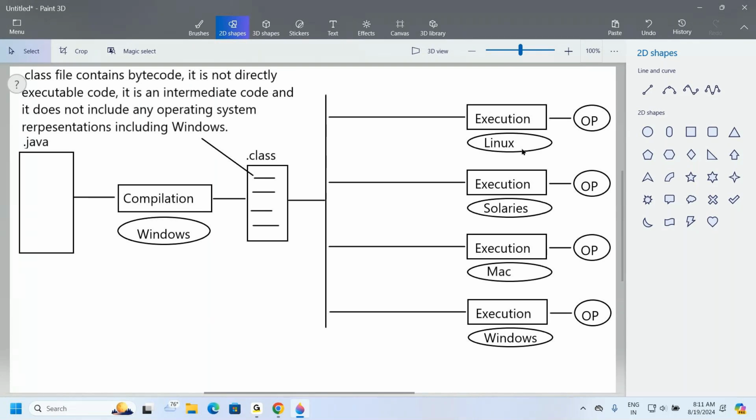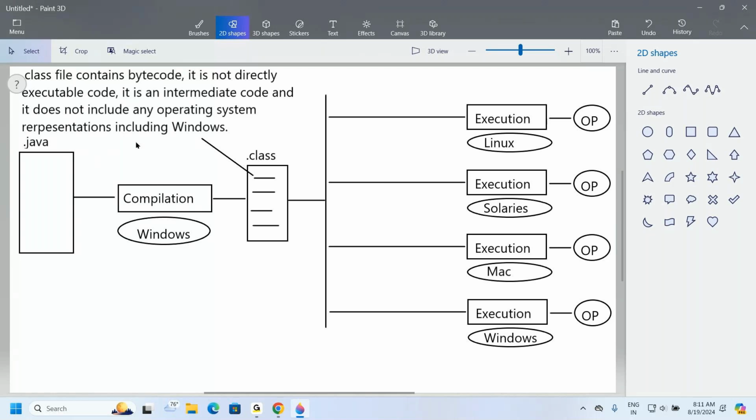In the case of C and C++, when the .exe file is available, it is directly executed on the same operating system. But the situation is different here. Why? Because the .class file contains bytecode. It is not directly executable code. It is an intermediate code, and it doesn't include any operating system representations, including Windows.